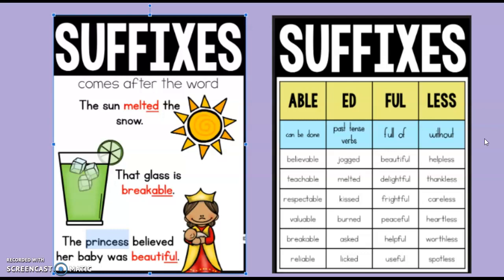If somebody is careless, they're doing something without being careful, without paying attention. If something is worthless, that means that it's trash. We don't need it. We can't use it. And spotless, that means that something is so super clean, it was without spots anywhere.